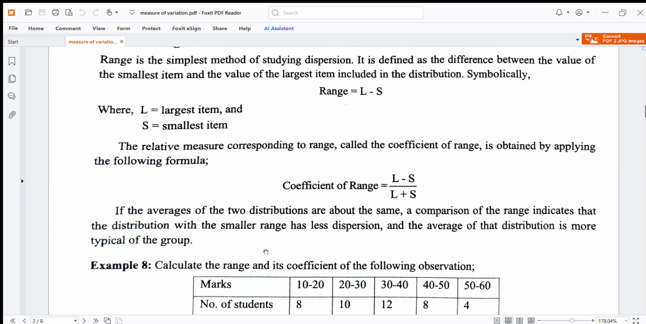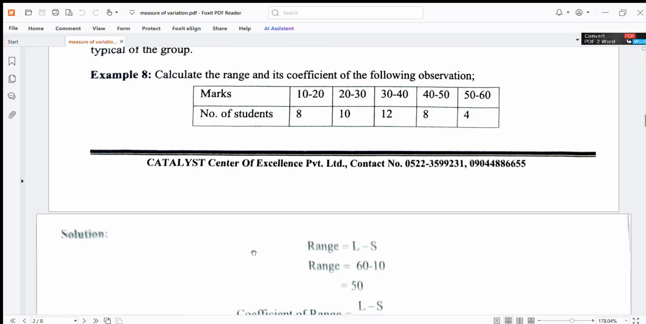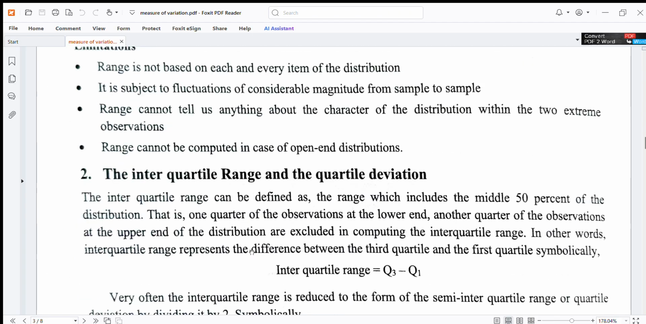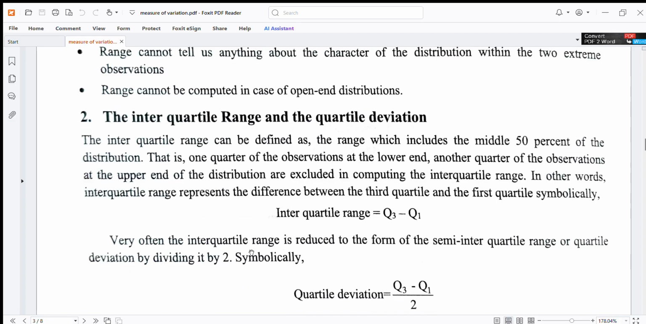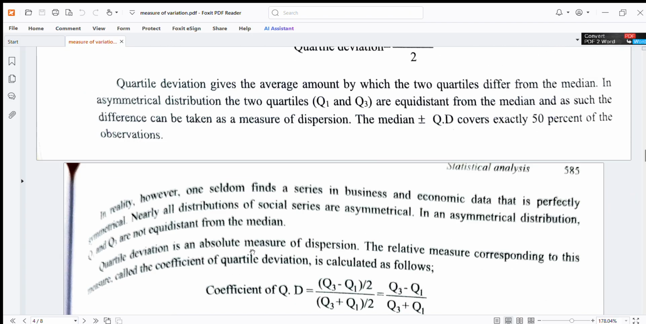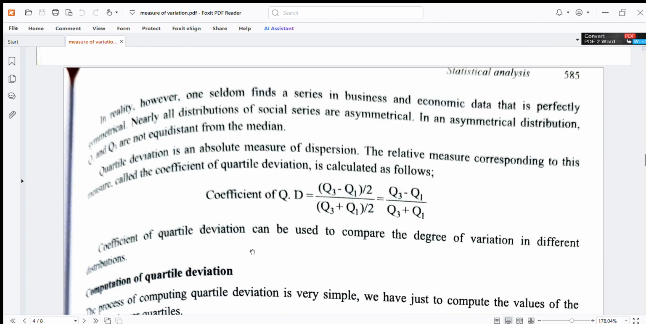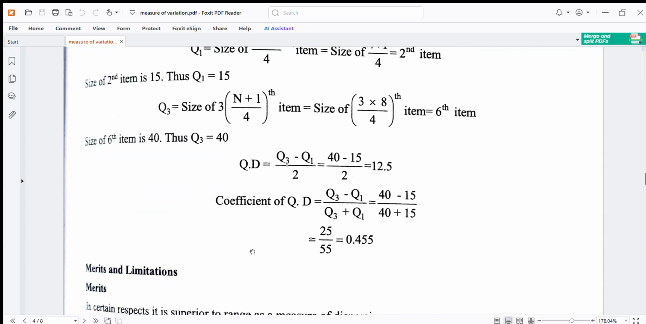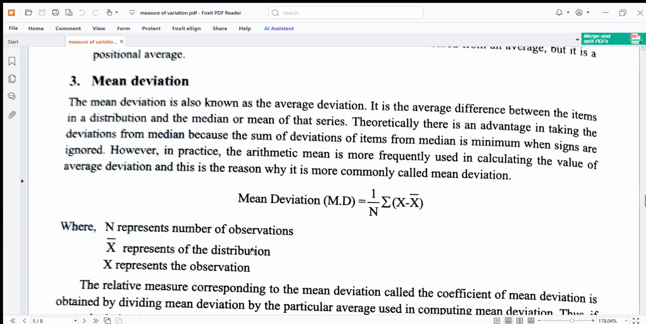Range is L minus S, where L is the largest and S the smallest, and the coefficient of range is L minus S upon L plus S. Very simple. Now next, the interquartile range is Q3 minus Q1, and quartile deviation is Q3 minus Q1 upon 2. Coefficient of QD is Q3 minus Q1 upon 2 over Q3 plus Q1 upon 2, which is Q3 minus Q1 upon Q3 plus Q1. This is quartile deviation. Very easy.